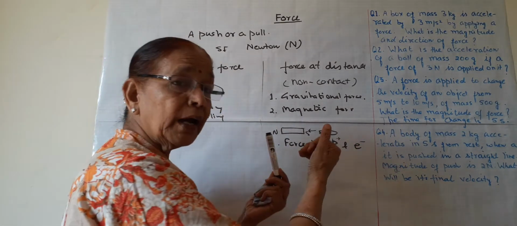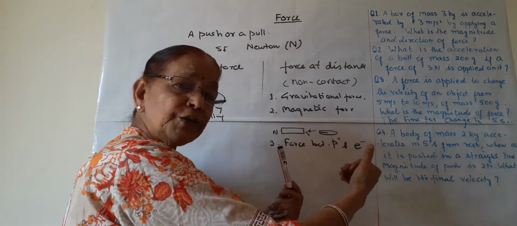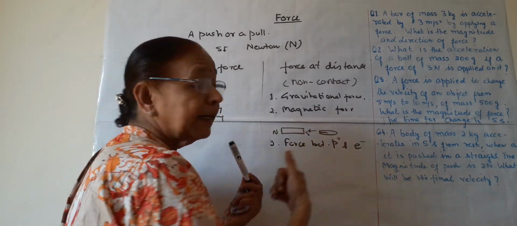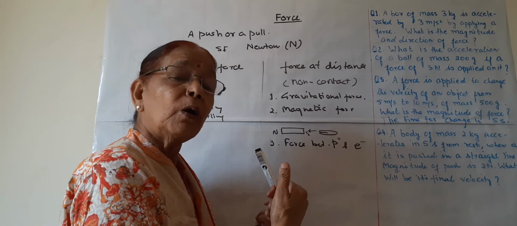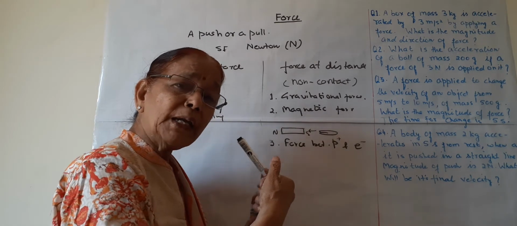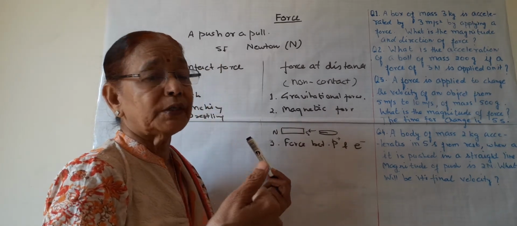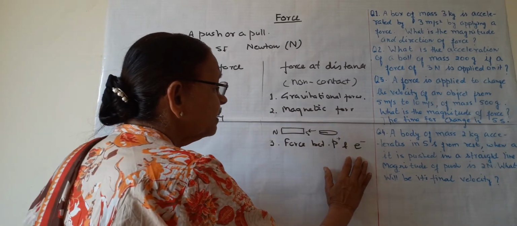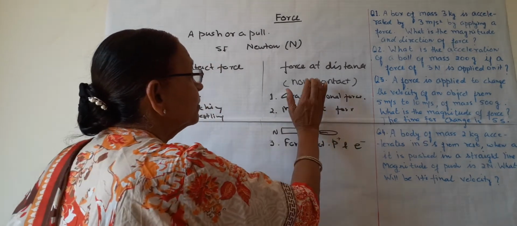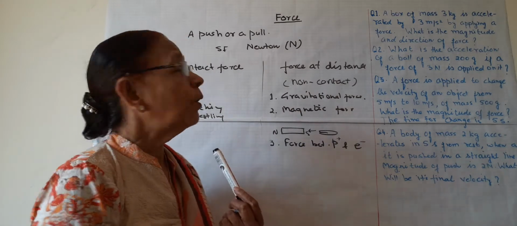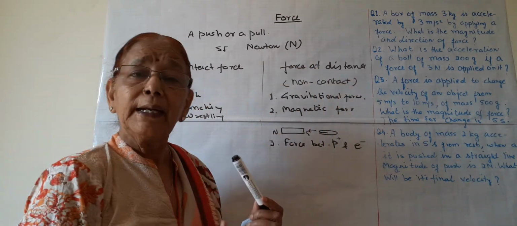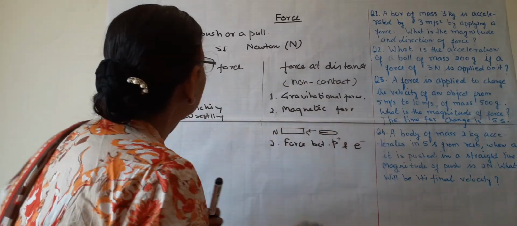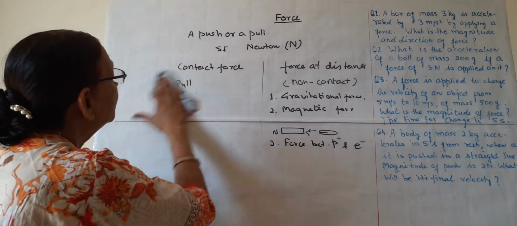The oppositely charged particles attract each other. All the particles of the same type repel each other. So this electrostatic force is also an example of non-contact or force at distance. So this is about the types of force.